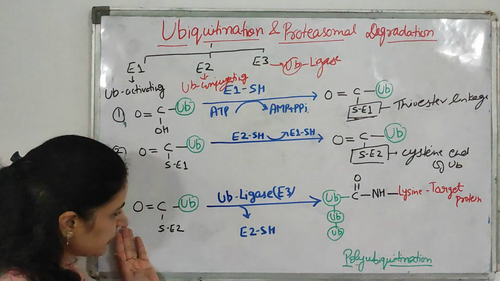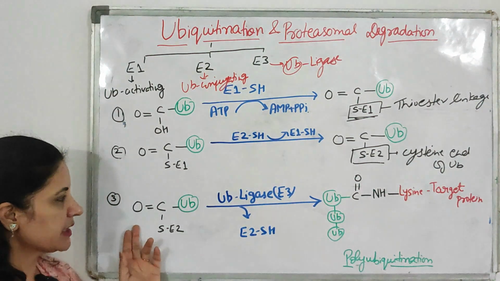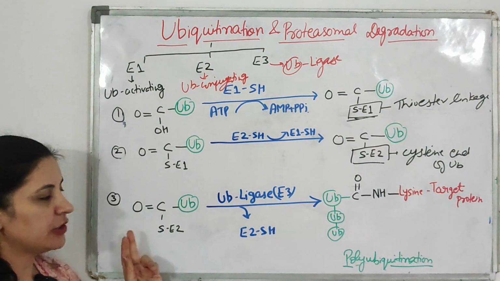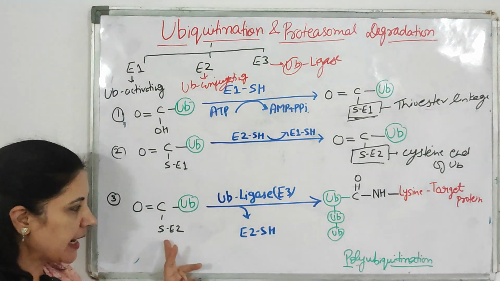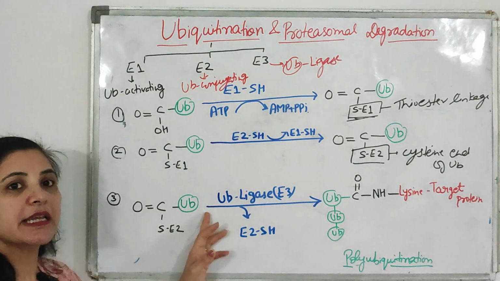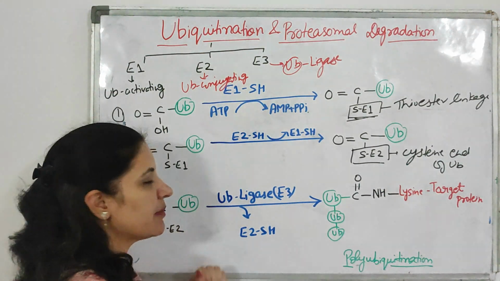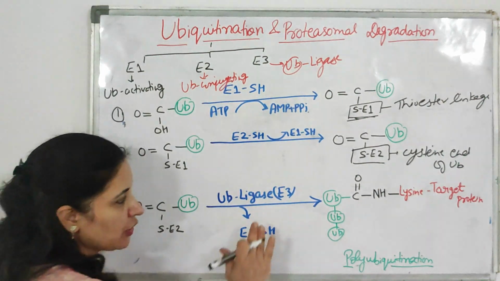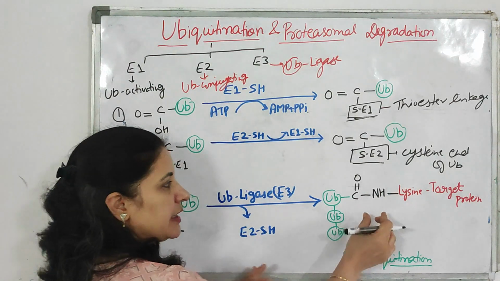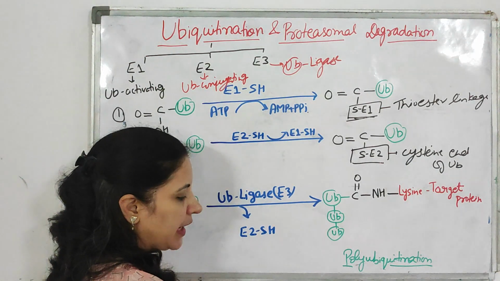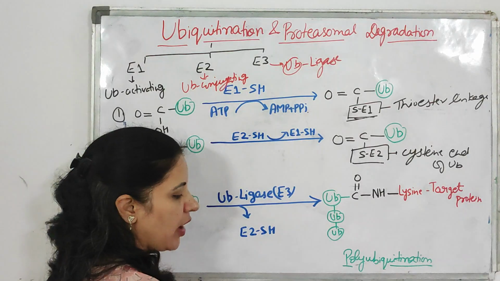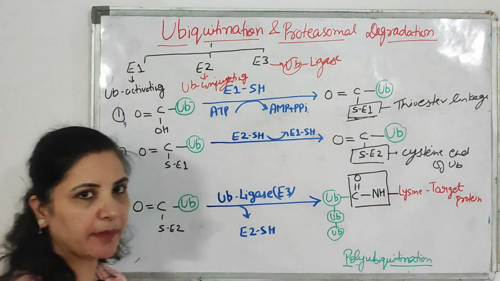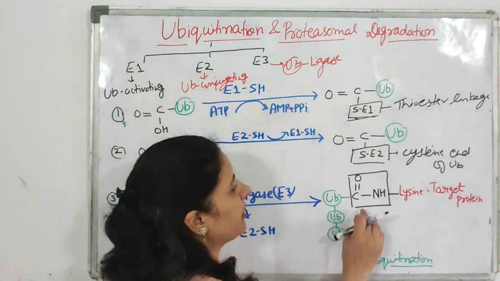Clear? Now comes the third step. This is the E2 attached, that is conjugated, ubiquitin. In the third step, your third enzyme, E3, will come, and the E3 enzyme is the ubiquitin ligase enzyme. What is the function of this ubiquitin ligase enzyme? It will form a peptide bond. CONH is your peptide bond. So what will happen?